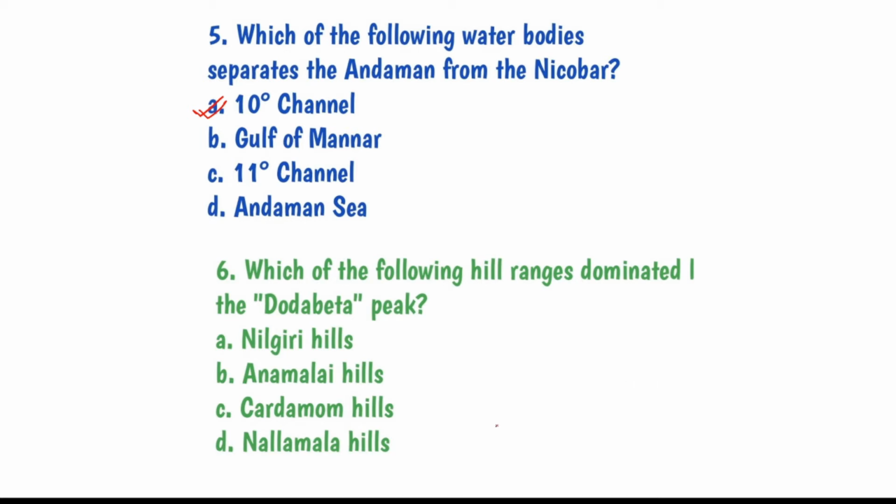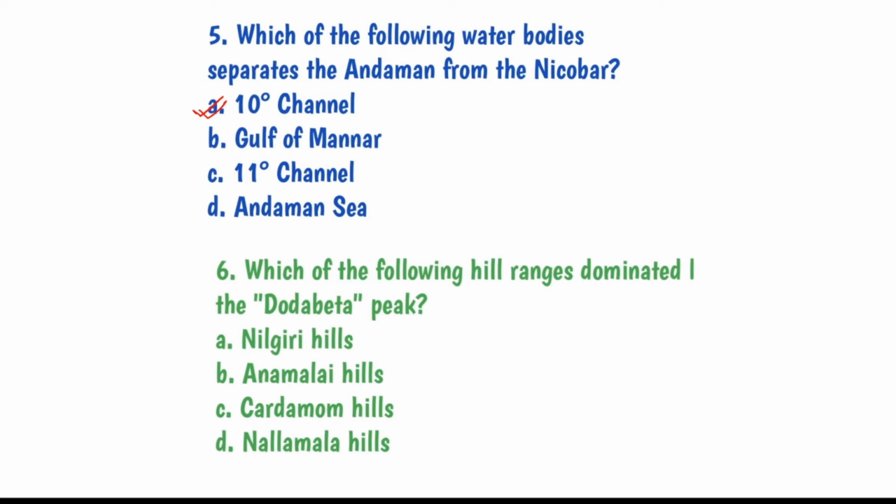Question number 6, which of the following hill ranges is dominated by the Doddabetta peak? The question can come in a different way, such as Doddabetta is the highest peak of which hill range.